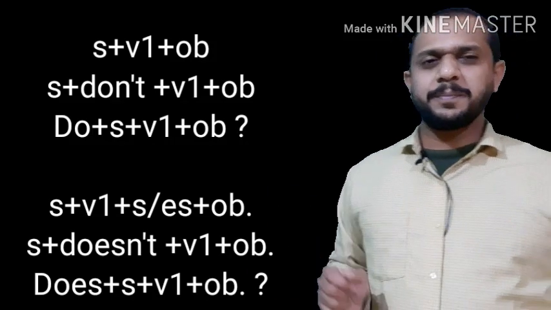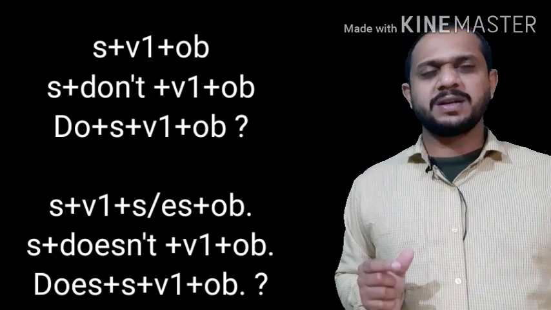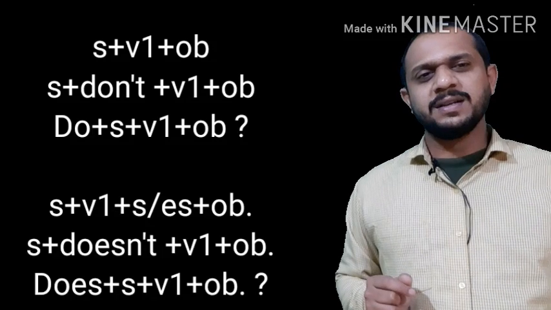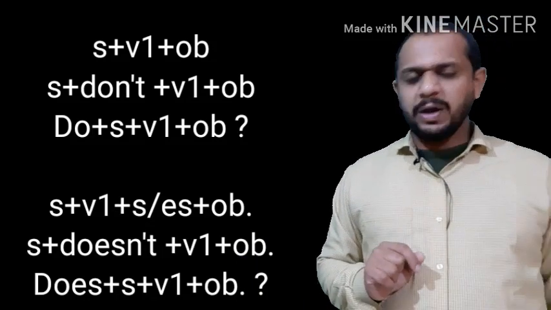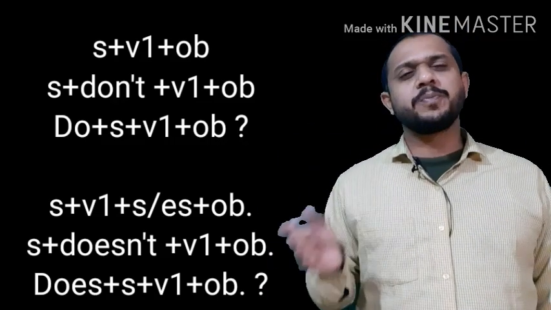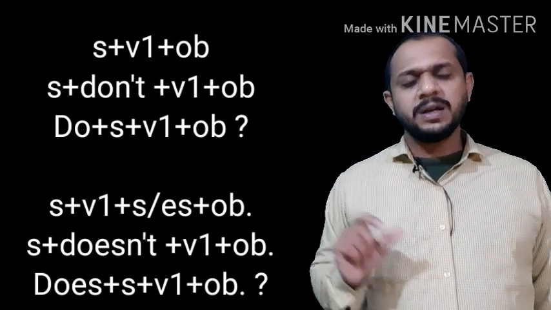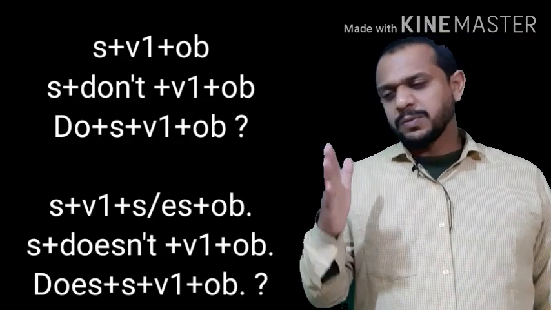What about a plural subject? If we have a plural subject, subject plus V1 plus object will be our structure. While making negative, subject plus do not V1 plus object. While making interrogative, we'll keep do before the subject: do plus subject V1 plus object. So it was about the structure.